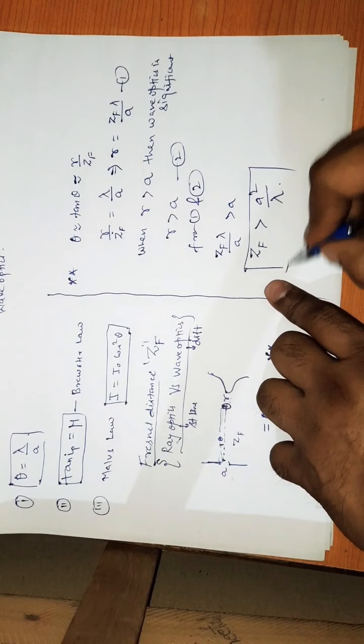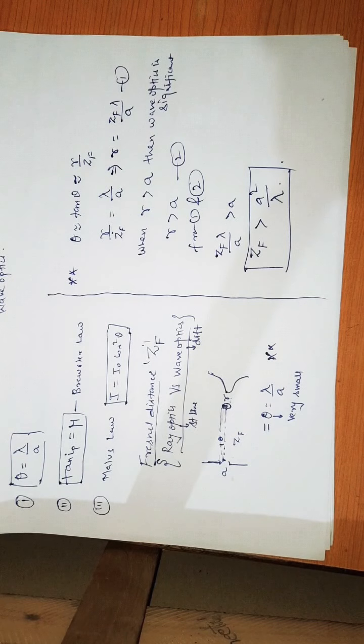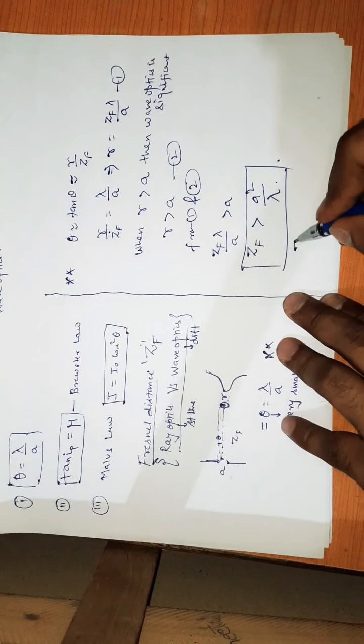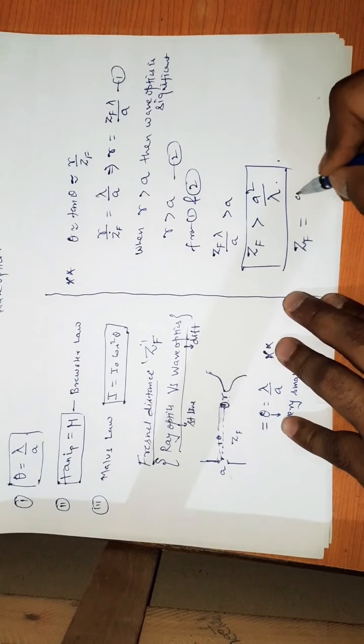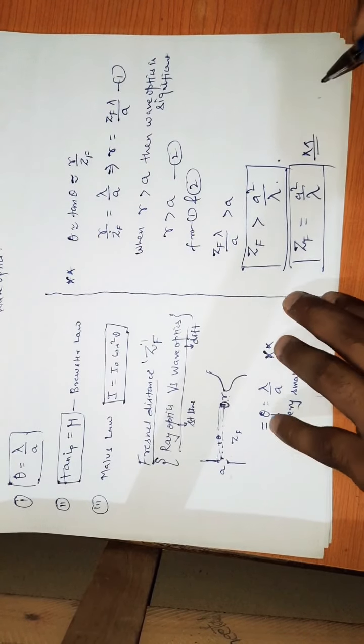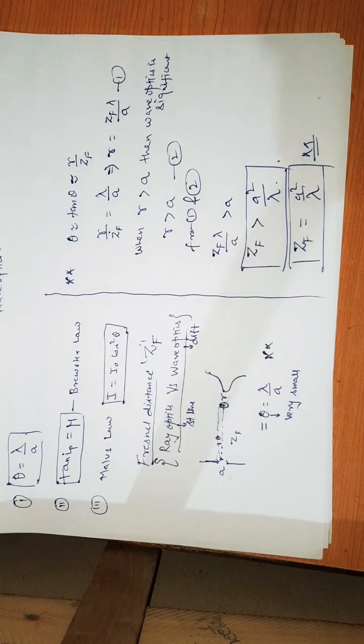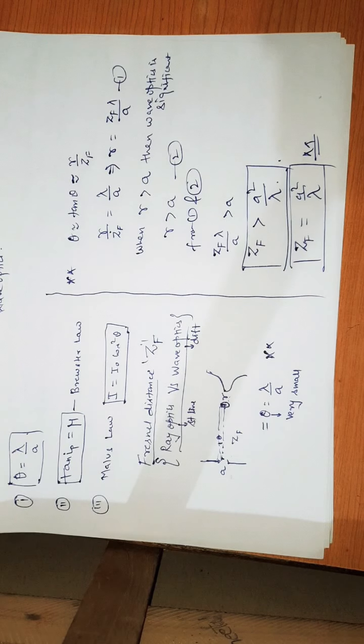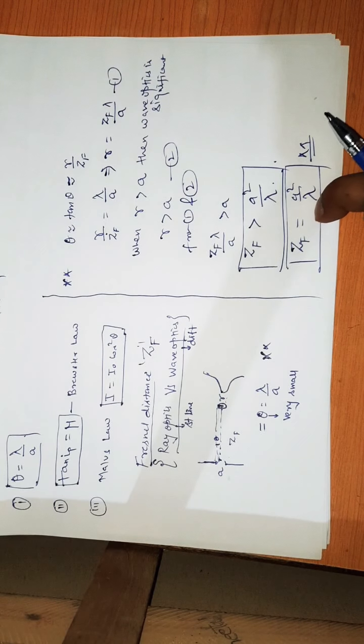This is the formula we are using. This distance is known as the Fresnel distance. Generally we are using ZF is equal to a square upon lambda. In the problem we are using this. So this is the derivation of the Fresnel distance. This topic we have not studied, but for question number 10 in the exercise we have to use this formula. So remember this.